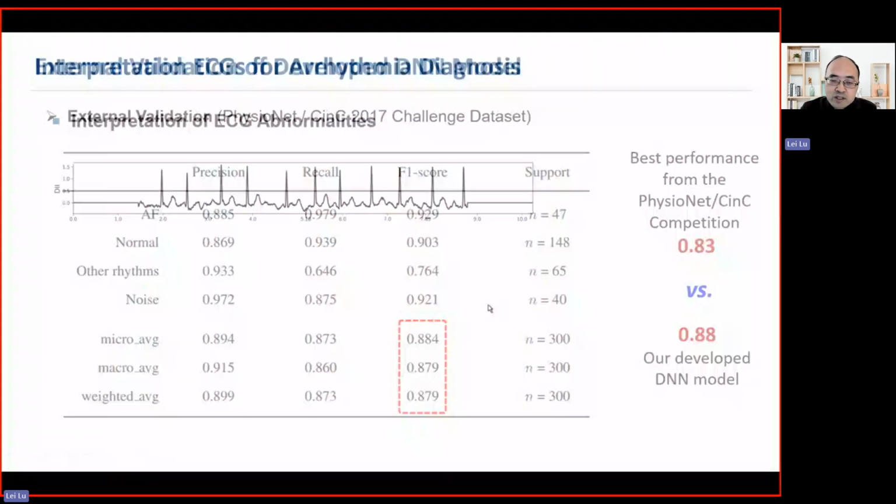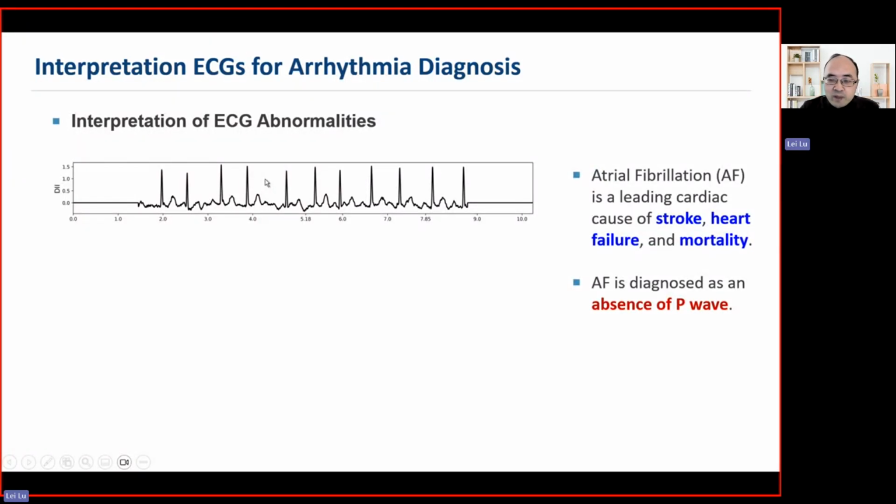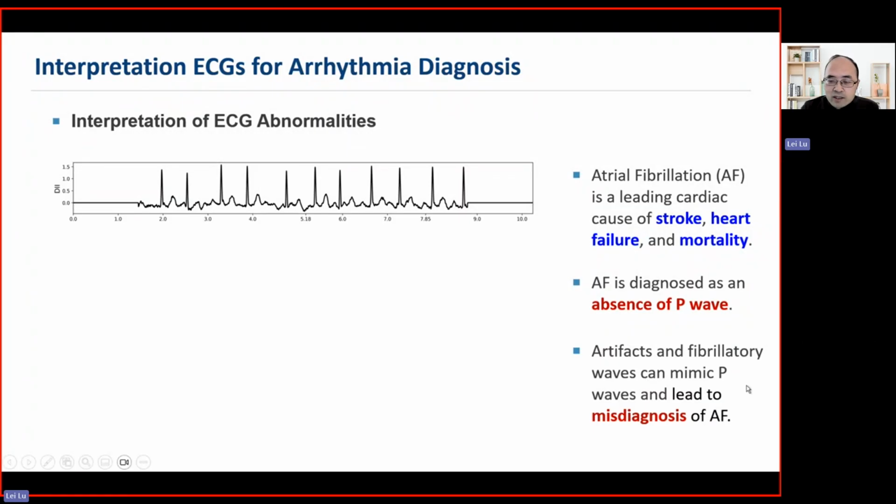For the second hypothesis, we would like to show this method can produce high resolution for ECG interpretation. Let me show you the result. First, for the ECG test, this is a detailed lead, and we show an example for atrial fibrillation detection. We know that atrial fibrillation is a leading cardiac cause of stroke, heart failure, and mortality. Normally, if there's absence of a P wave in the detailed lead, it is most likely AF. But generally there may be artifacts or fibrillatory waves that can mimic the P wave, which can lead to misdiagnosis of atrial fibrillation.